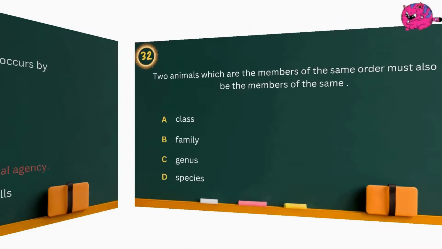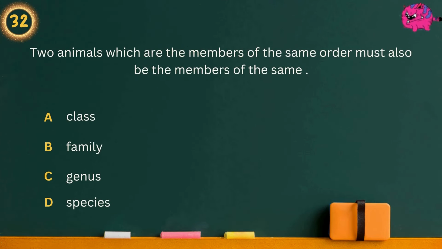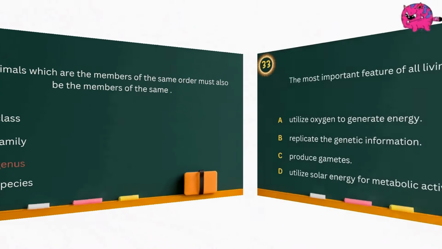Question 32. Two animals which are the members of the same order must also be the members of the same Option A, class. Option B, family. Option C, genus. Option D, species. Answer is genus.